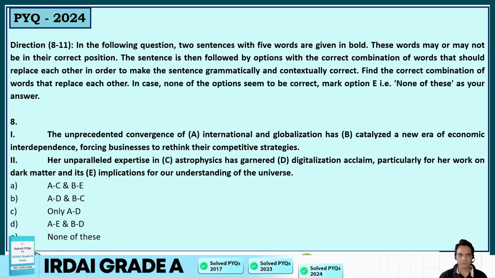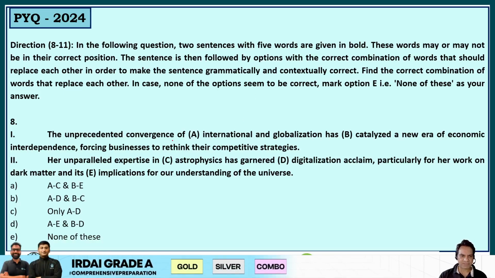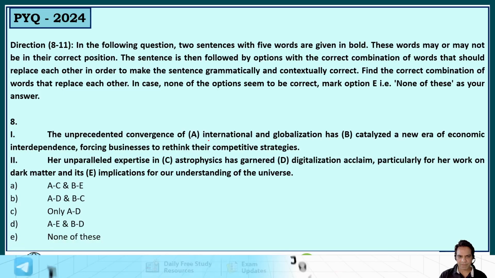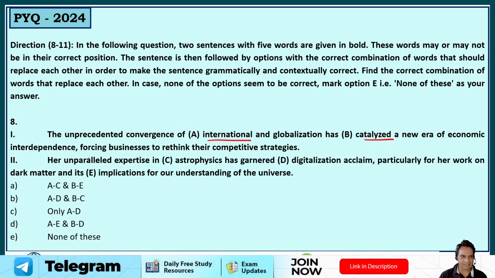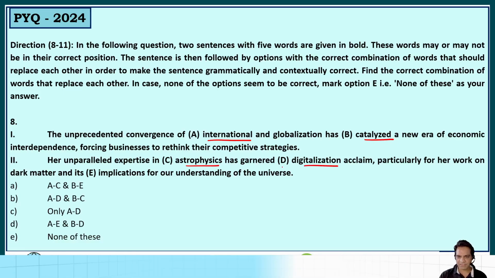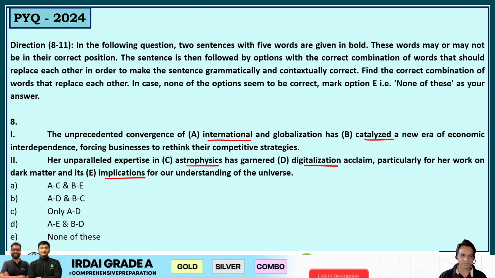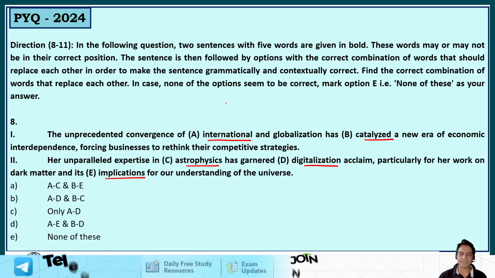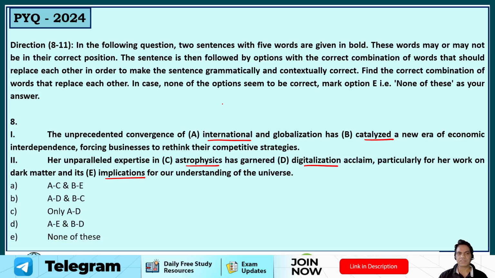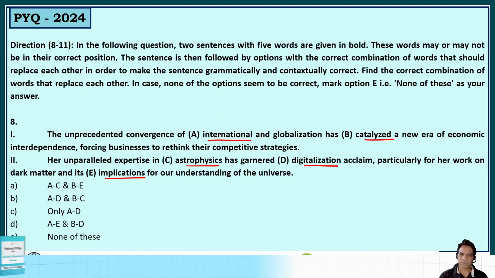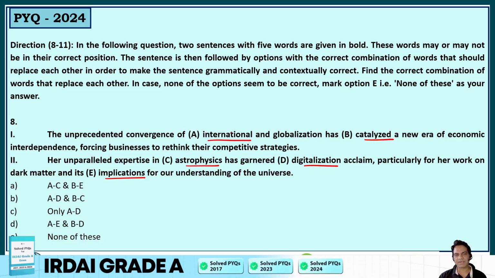All right, guys, let's move to the next set of questions now. In the following questions, two sentences with 5 words are given. So these are the 5 words, guys. They've been marked ABC: international, catalyzed, astrophysics, digitization, and implication. They may or may not be in their correct position. The sentence is then followed by options which are correct combinations of words. So we have to find the word interchange, the word reshuffle. That's the question. We have to find which word is not in its correct place, and find the correct replacement here.